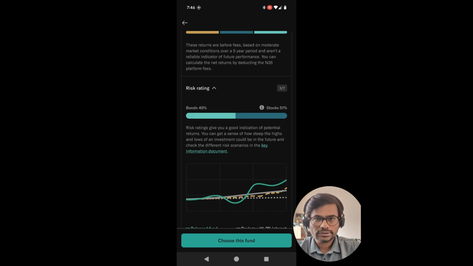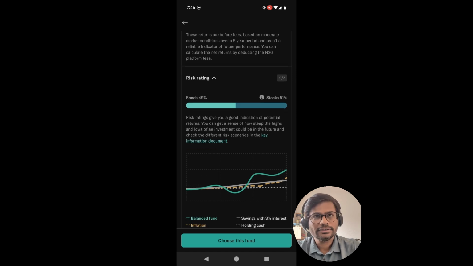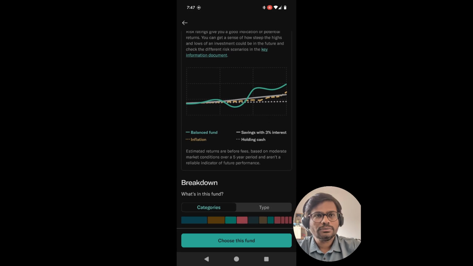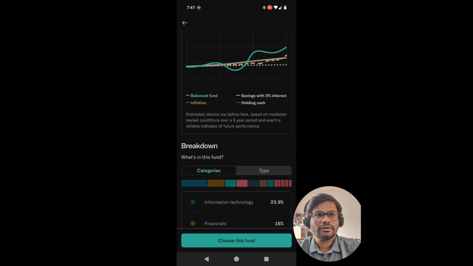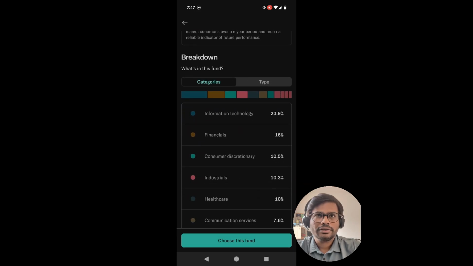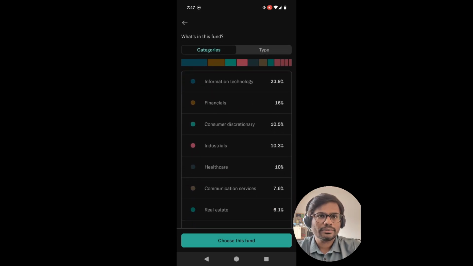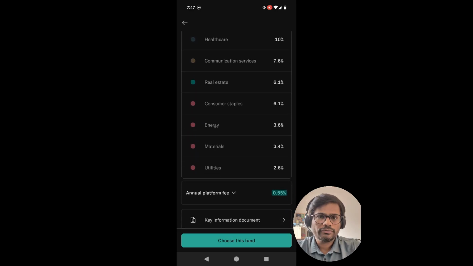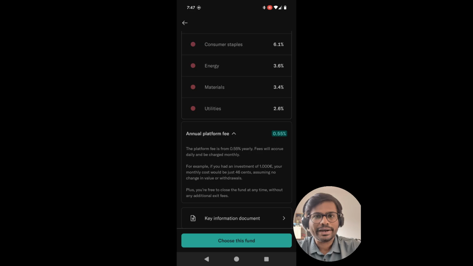And also it is spread between different categories. Information technology is around 24%, 16% goes into financials, and that's how the respective allocations go. Healthcare is 10%. And you see the platform fee is also 0.55%, the same as the mindful fund.